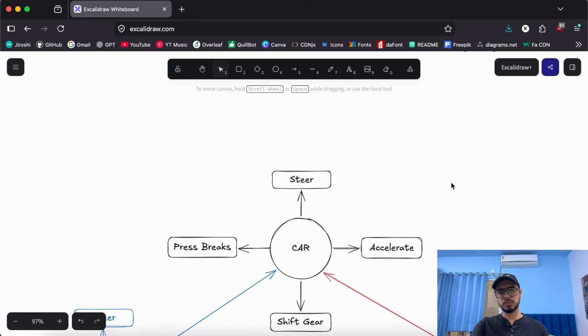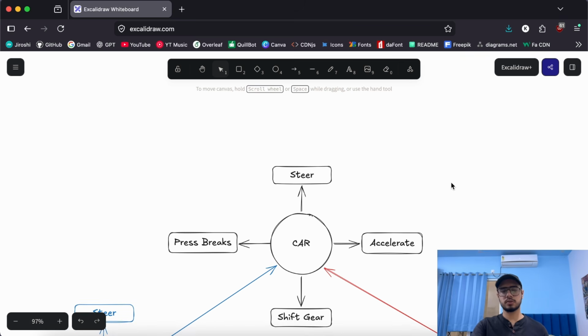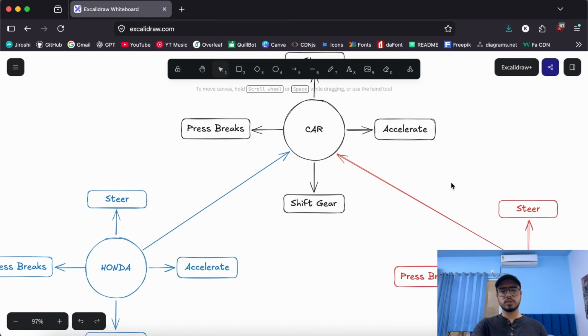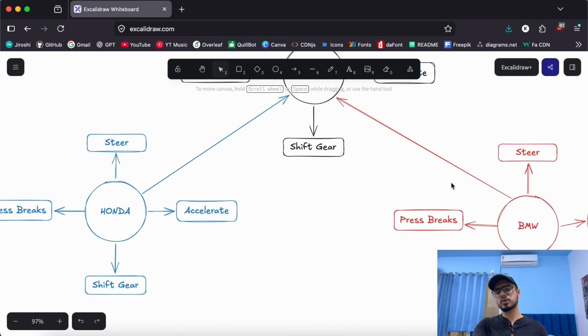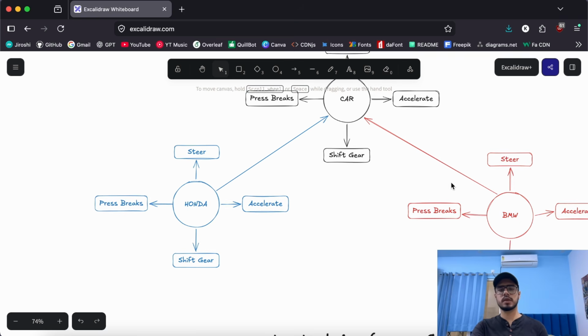Imagine you know how to drive a car. Okay, so we have this car object or a car class which has these functions called steer, accelerate, press brakes, shift gears, all that stuff. Now, if you know how to drive a car, it doesn't matter if the car is a Honda car or a BMW car. You know how to drive, right?